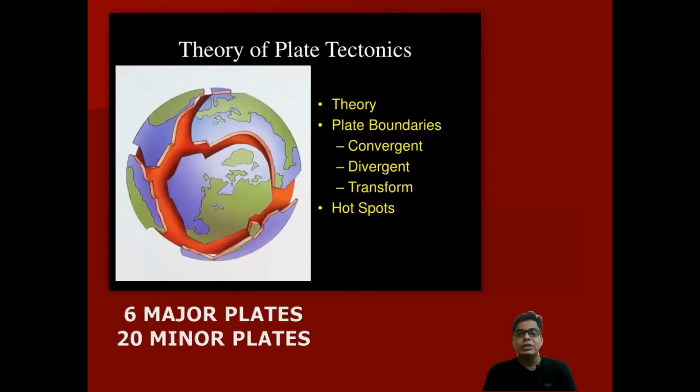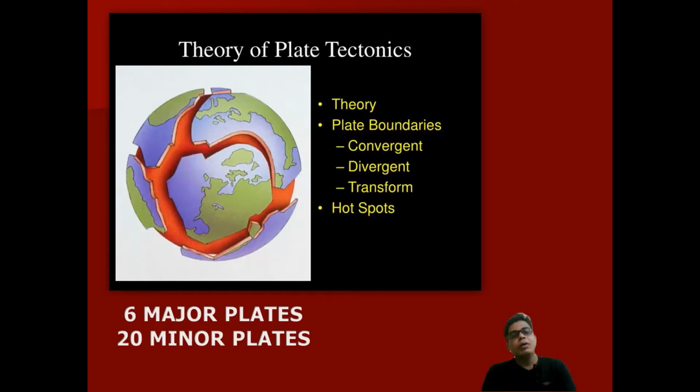According to this theory, these plates are moving, these plates are drifting. The movement happens at the plate boundaries, as plates move from one area to another. Some plates come together, and that is called the convergent movement. Some plates move away from each other, and those are called divergent plate boundaries. And some plates move side by side, and that is called transform. And from the hotspot, what is a hotspot? It is where magma from the interior, from the magma chamber, comes out.